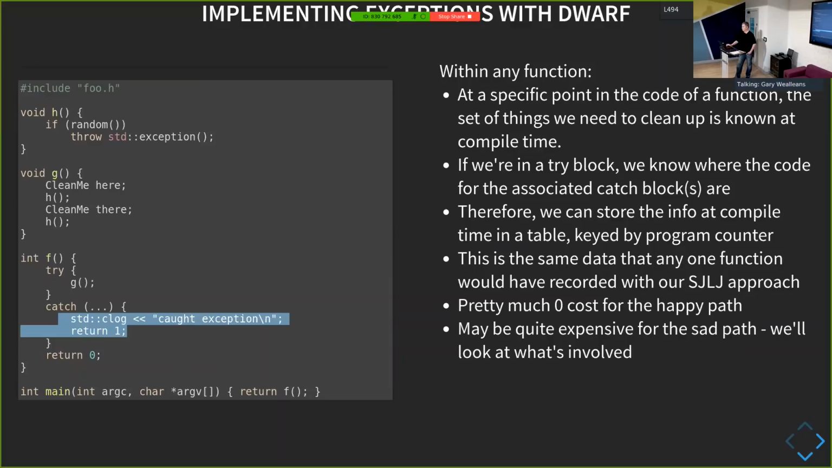We're going to have a look at what that actually entails, because when you think about exception handling, people are told that there's a huge cost to throwing an exception, and you take it on faith that this is the case. But when you actually see the amount of things you have to do, it gets quite scary.